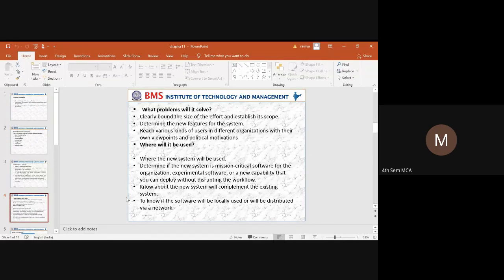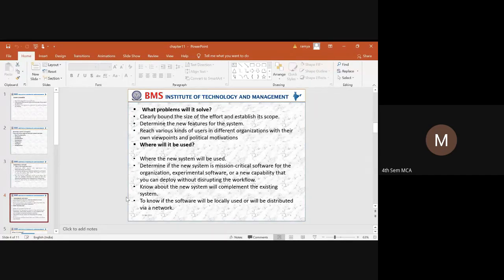Next thing is reach: various kinds of users in different organizations. The same project or the same application can be taken with respect to different users in different organizations, and when they are using this application, they have their own viewpoints, or you can say the users have their own perspective of how to use that particular application, which gives a motivation to the developer to solve a particular problem, or he can identify where the problem is going to arise.